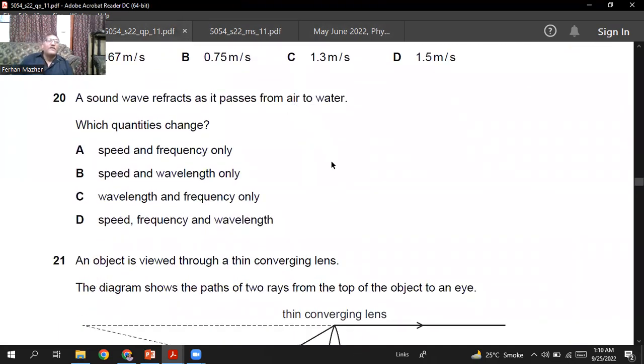The next question is: a sound wave refracts as it passes from air to water. Which quantity changes when the sound enters from air into water? The sound travels faster in water as compared to its speed in air. Because the speed increases, the wavelength also increases, and the frequency does not change. So the quantities that change are the speed and the wavelength. The frequency does not change. So for question number 20, B is the right option.